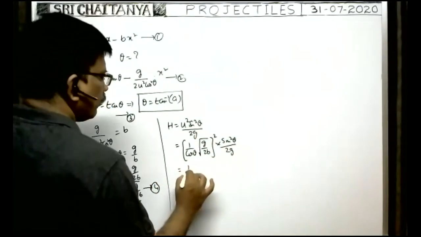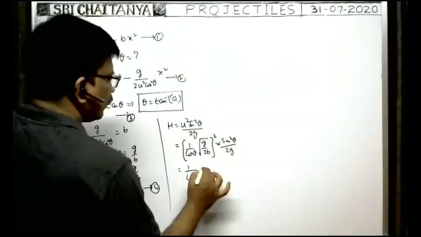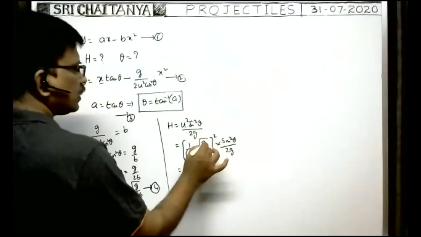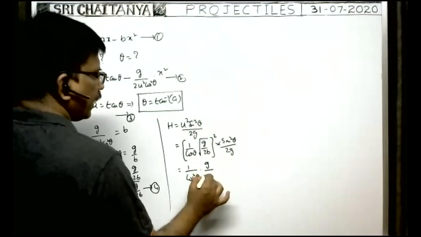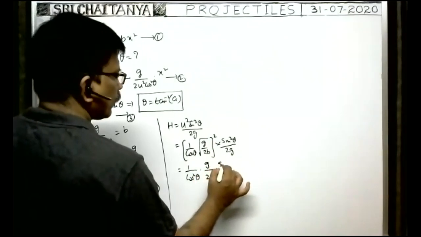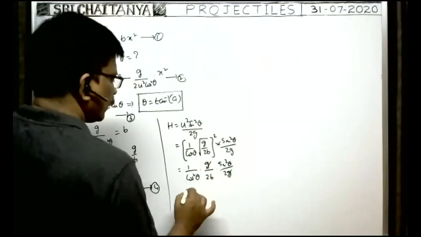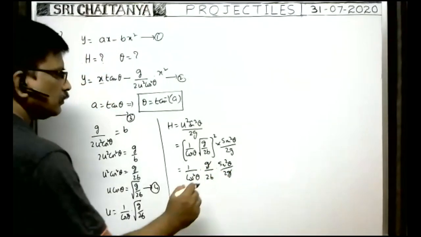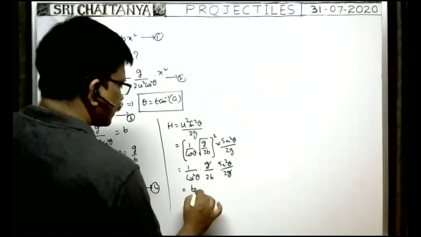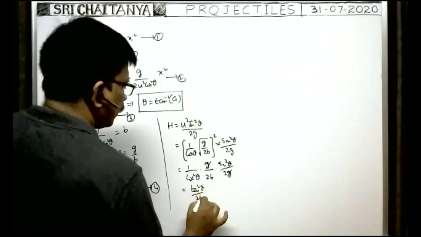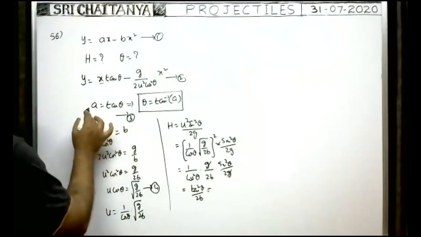So this is equal to 1 by cos square theta into g by 2b into sin square theta by 2g. Here g cancelled. Therefore, this is equal to sin square theta by cos square theta, which is tan square theta, by 2b.